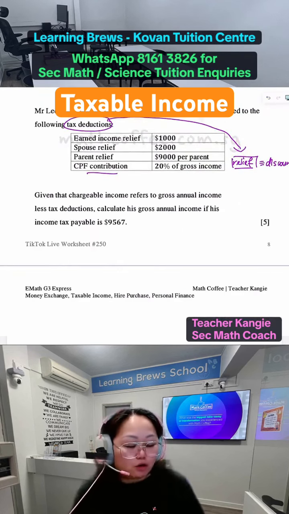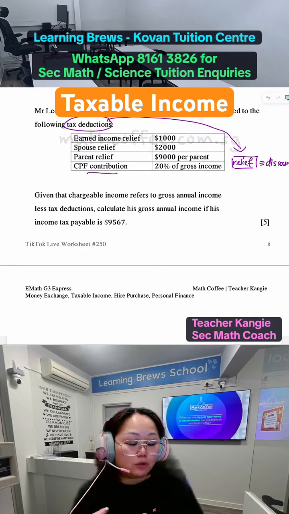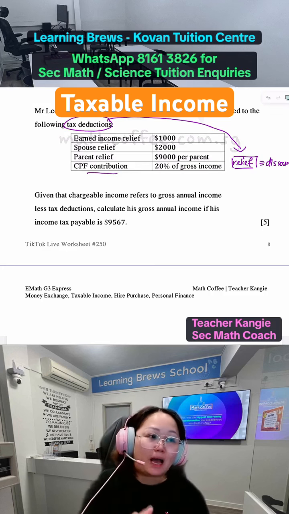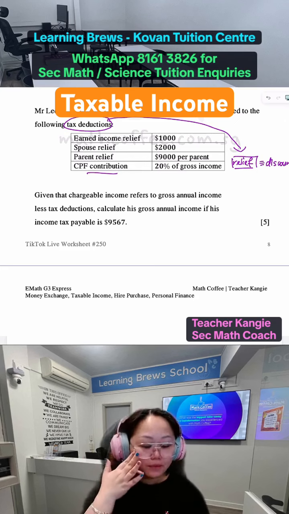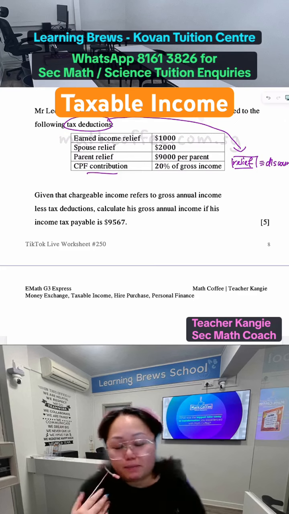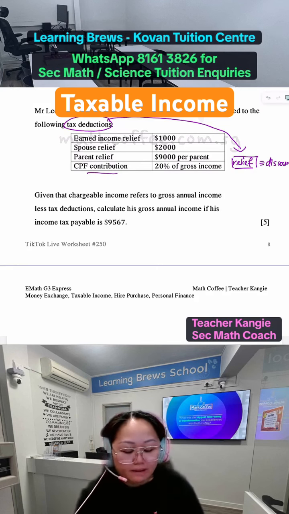Next is CPF contribution, 20% of the gross income. That means based on your annual income, you actually pay CPF 20%. So they allow you to deduct this amount as relief from your annual income so that you can have a lower chargeable income, right? Because that money goes to the CPF, it did not come to me. So people will think, hey, the money never came to me, why do you charge based on this amount? So they give you this relief. Okay, so now